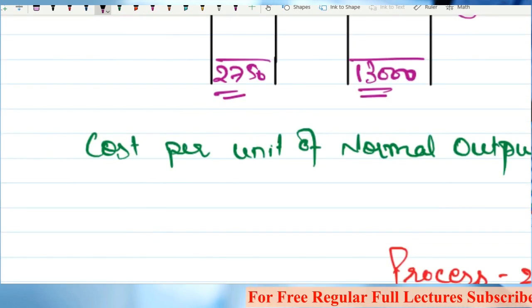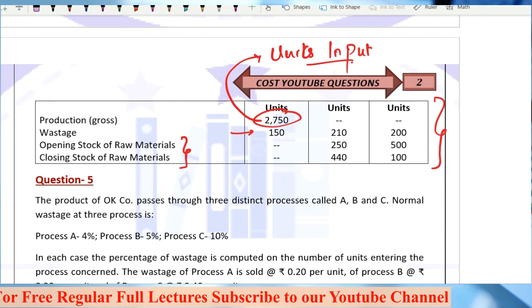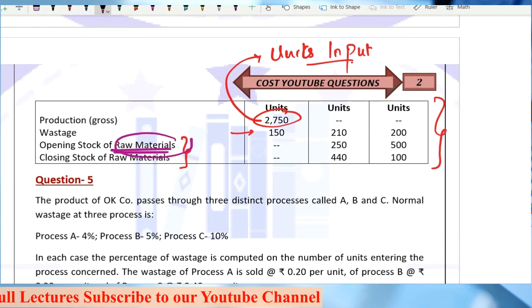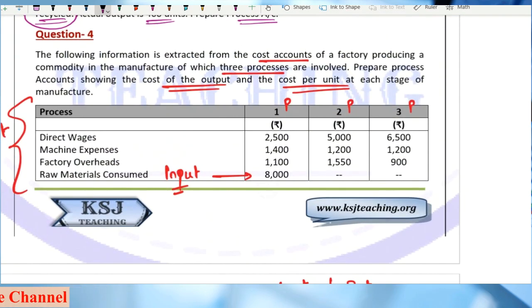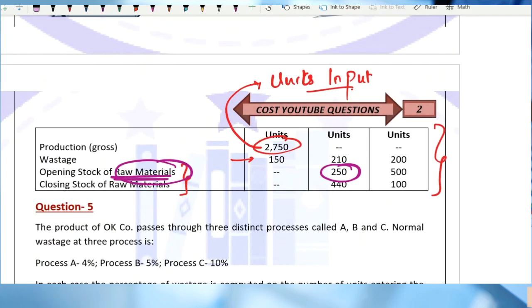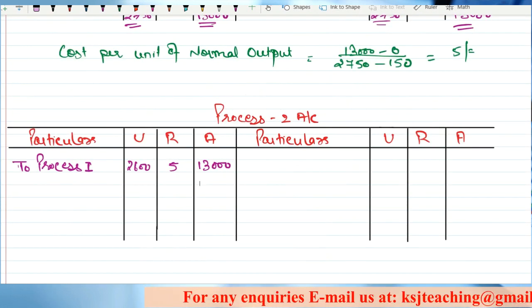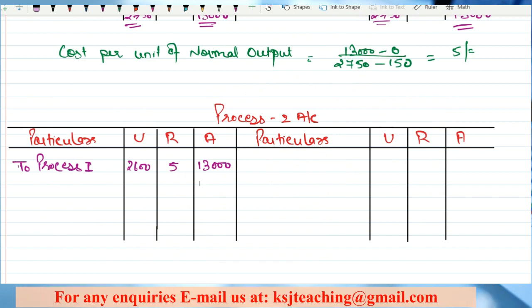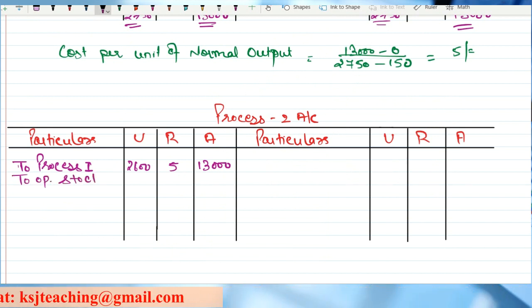Now read the question carefully. In the question it is given that in process number 2, there is an opening stock of raw material, that is 250 units. Input is separate; input is from process number 1. He says there is an opening stock of raw material, 250 units. Sir, how to record that? So we'll write to opening stock, 250 units.